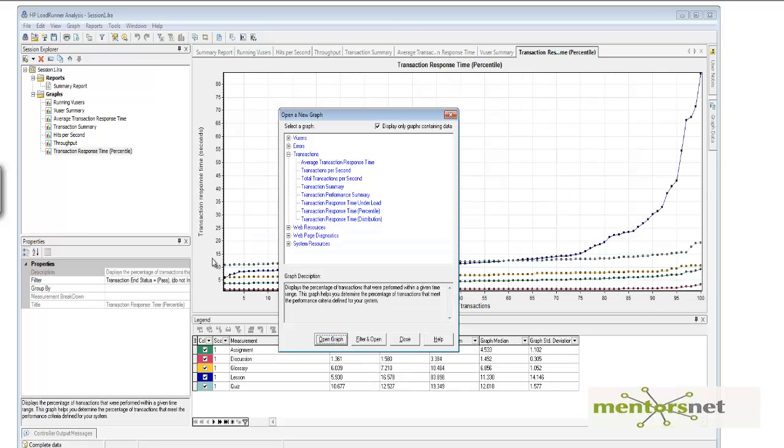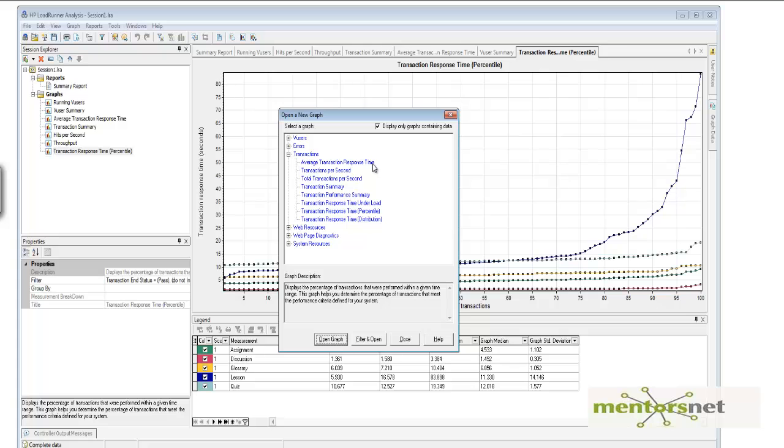Let's open this graph. This is how your transaction response time shows. If you want to find out the 90th percentile response time, you just go here and check it. If you want the 99th percentile time, you can get it here. All those things we discussed about percentile response time are plotted on all the data you have collected for this test in this graph.